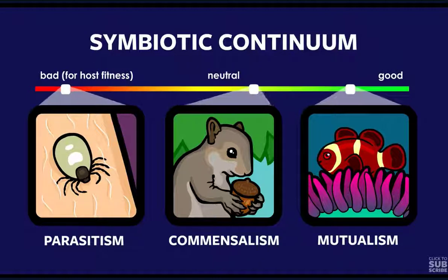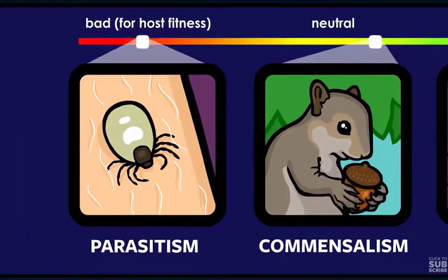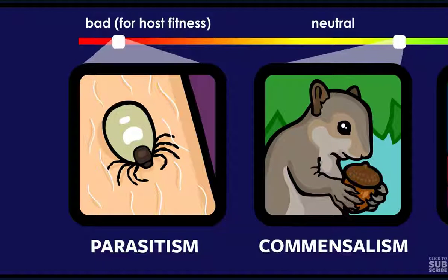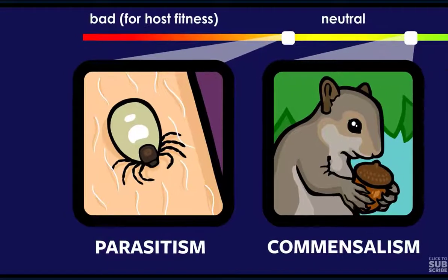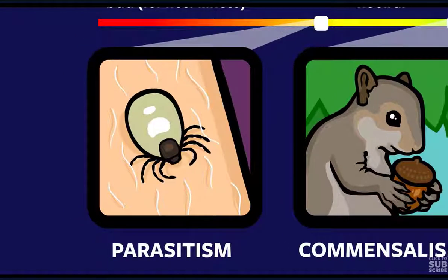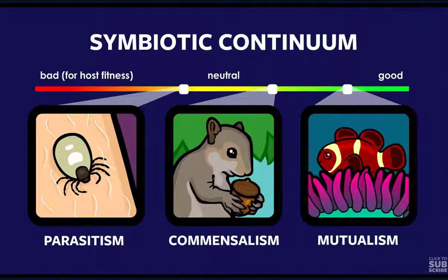Here we see that there exists a symbiotic continuum from parasite to mutualist. Symbiotic relationships can and do change dramatically over time. Even ticks, which almost all of us consider to be horrible parasites, when they're not carrying diseases, sometimes act more like commensalists than parasites. Due to their small size, they take very little blood from their donors. This means that a single tick won't usually cause a noteworthy fitness decline in its host.